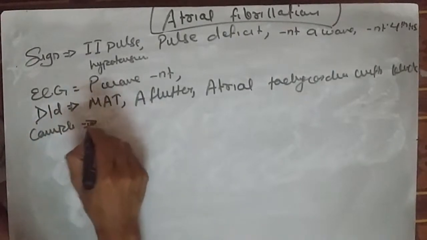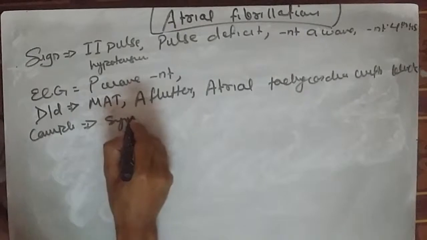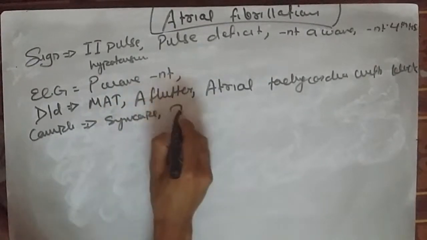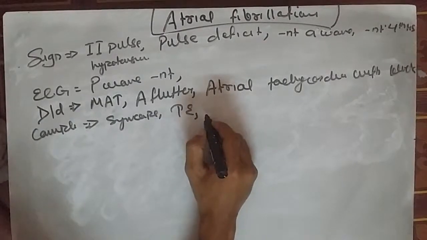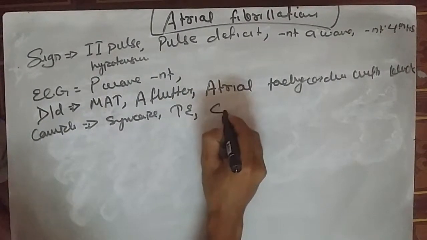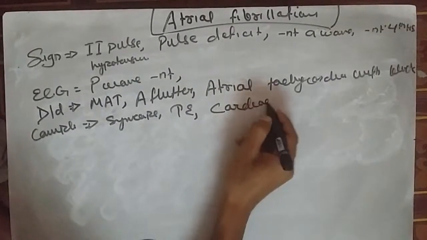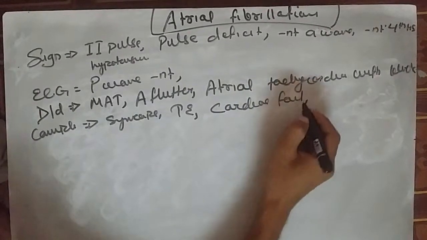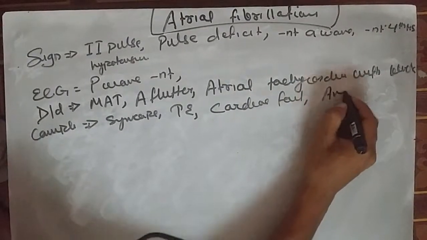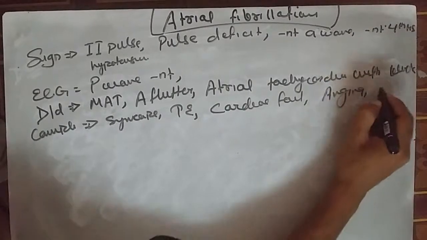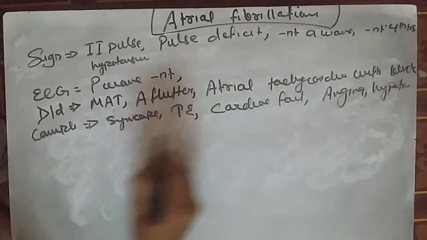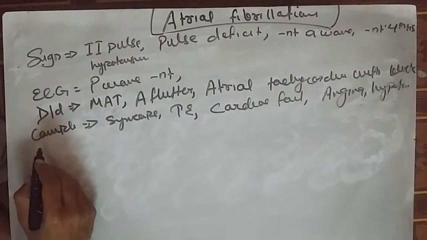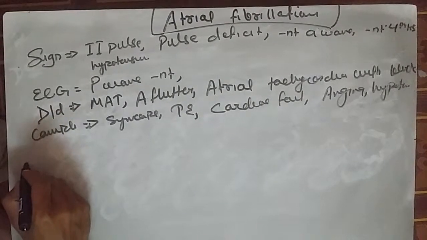Some of the complications usually seen in atrial fibrillation will be syncope, thromboembolism, cardiac failure, angina, and hypotension.